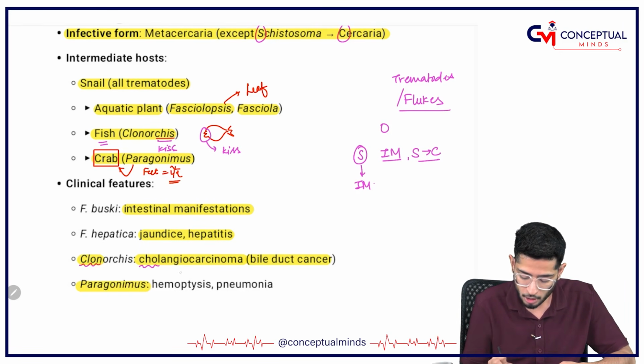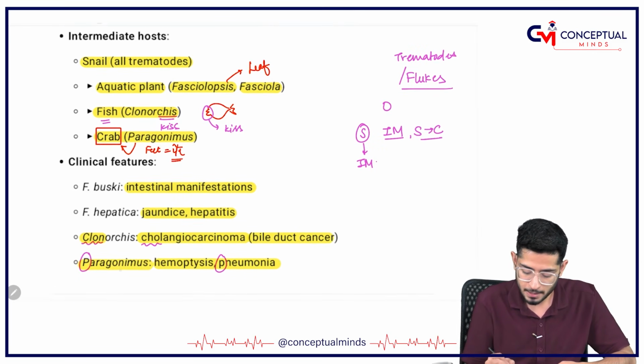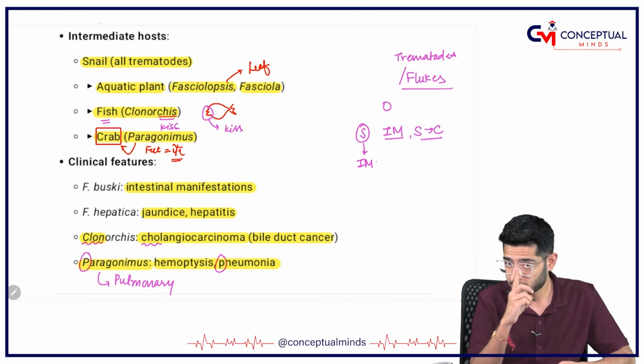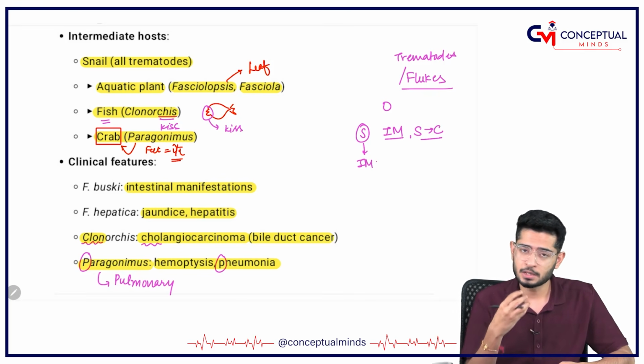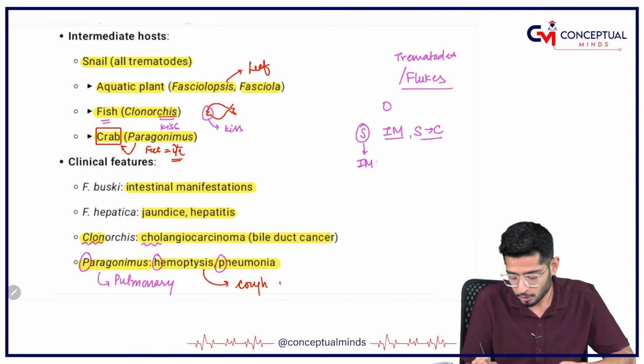Then Paragonimus is having hemoptysis and pneumonia. So P for Paragonimus, P for pneumonia. Why? Because Paragonimus is related to pulmonary, it is the lung one. So it is going to have pneumonia, and whenever there is pneumonia, there will be bouts of blood coming out with the cough, which is called hemoptysis. That means the cough is coming out with blood.